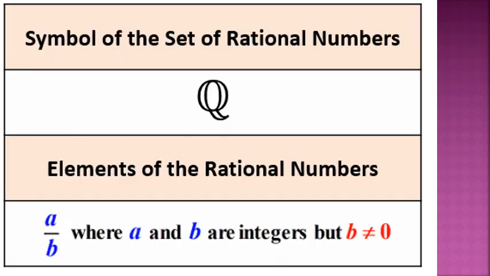Dear children, the symbol used to represent the set of rational numbers is Q. The elements of rational numbers are A by B, where A and B are integers, but the one and only restriction is B is not equal to 0. B must not be equal to 0.